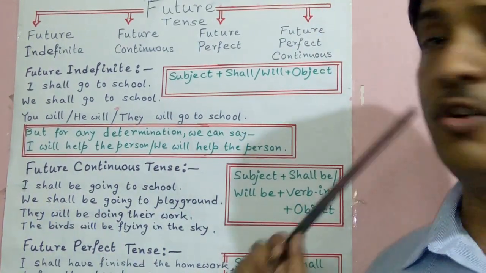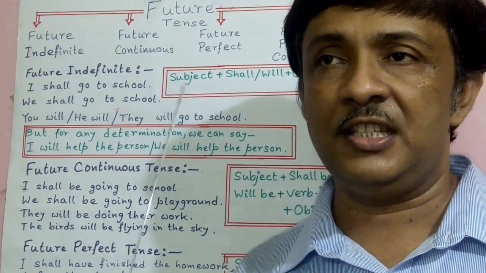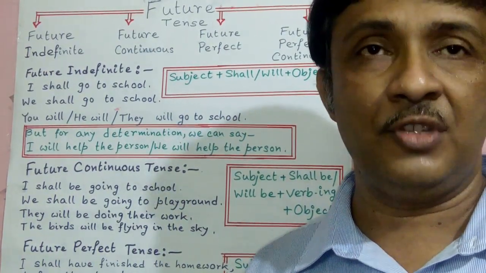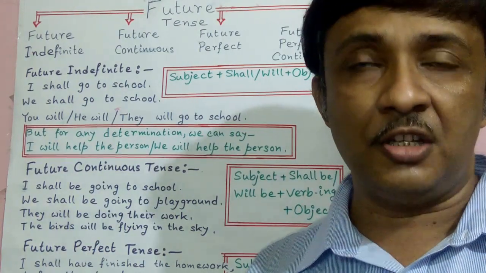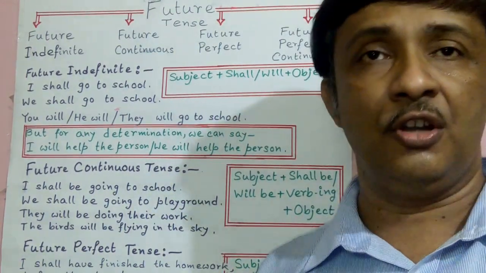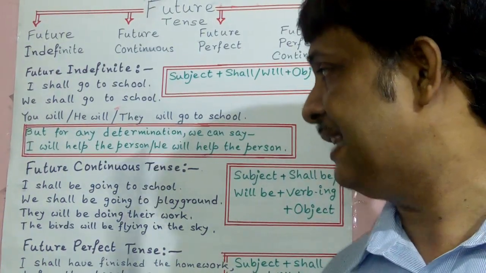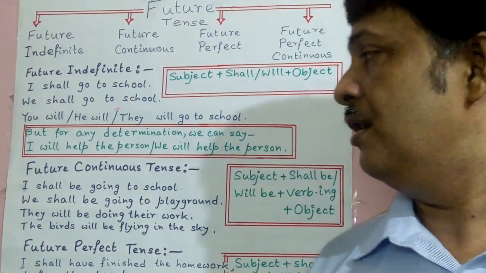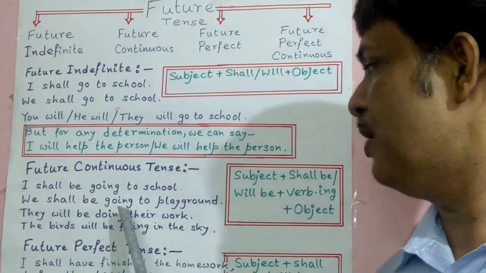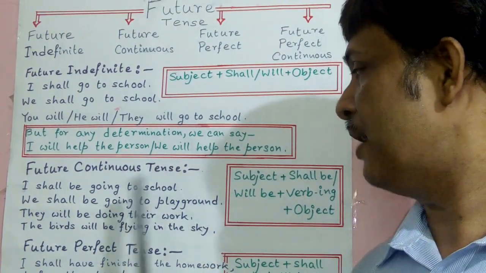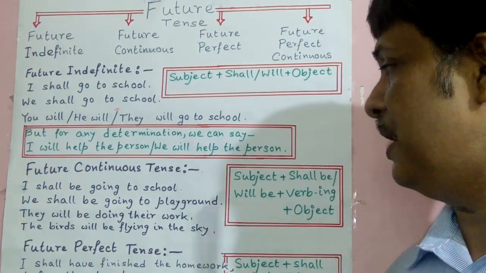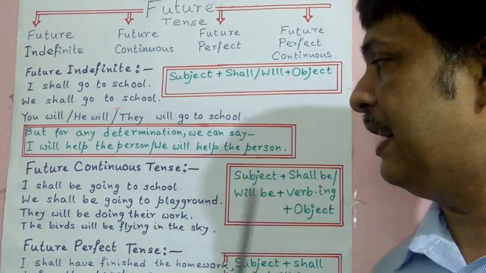Now, what is future continuous tense? Future continuous tense is when any work we execute in the future will be continuing and continuing. Any work is continuing in the future. Like that, I shall be going to school. My work of going to school is continuing here. We shall be going to playground. Our work of going to playground will be continuing. That is, we shall be going to playground. They will be doing their work.